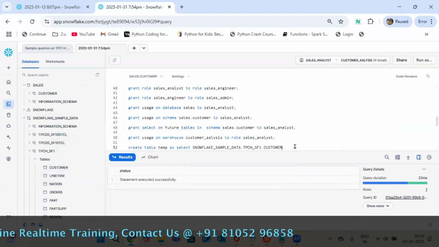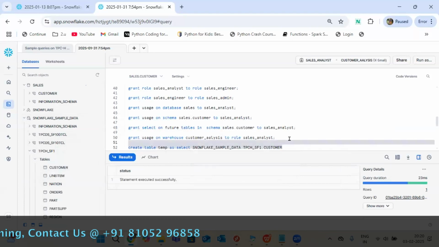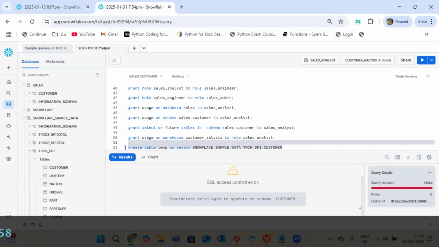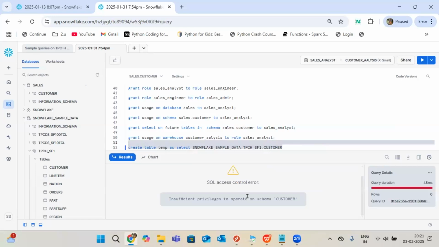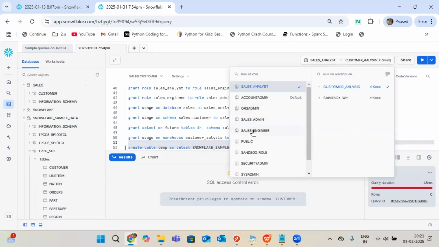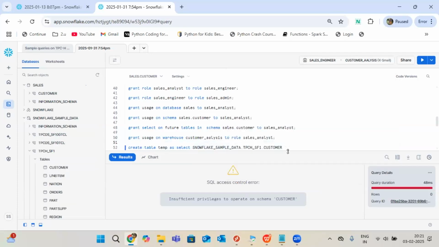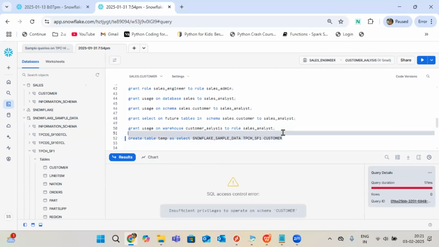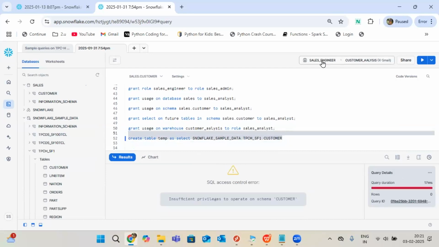I'll show you how to use all this, but just now follow this query. I'm trying to create. What is the output for me? Insufficient privileges. Hold on, one more time with engineer, I will try. Same problem. Same problem, right?